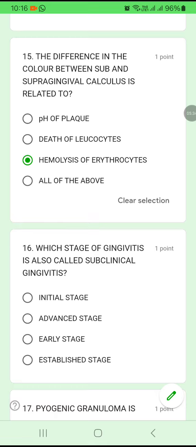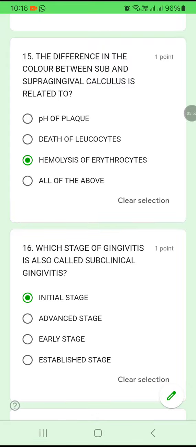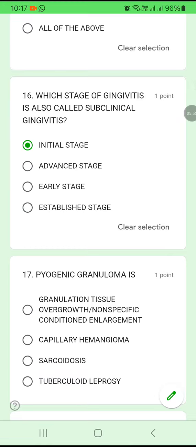Question number 16. Which stage of gingivitis is also called subclinical gingivitis? Very easy question and answer. Initial stage, advanced stage, early stage, or established stage? The gingivitis called subclinical gingivitis is mainly the initial stage. Subclinical, initial stage.